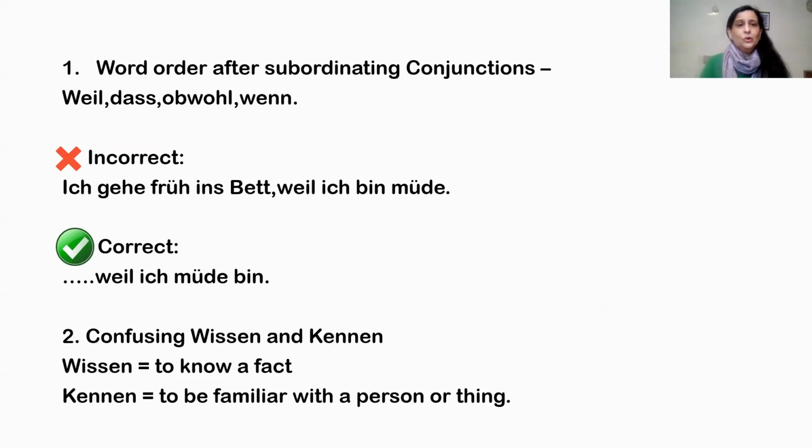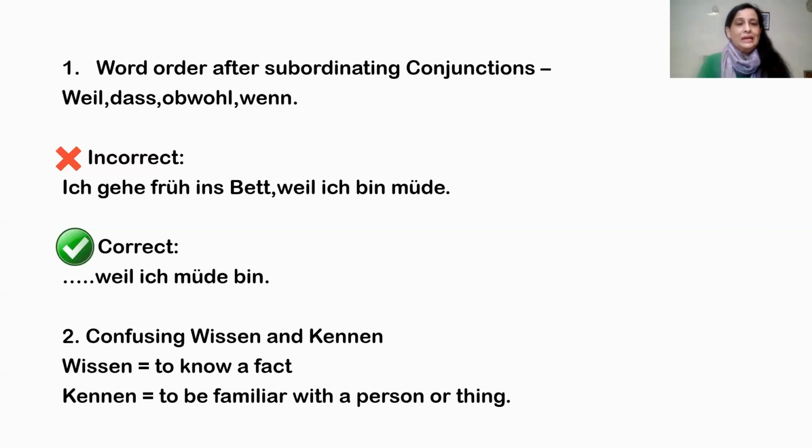So it is like, I go to bed early because I am tired, right? Müde is tired. But the correct way is not weil ich bin müde. The sentence will be like that: Ich gehe früh ins Bett, I go early to bed because I am tired.